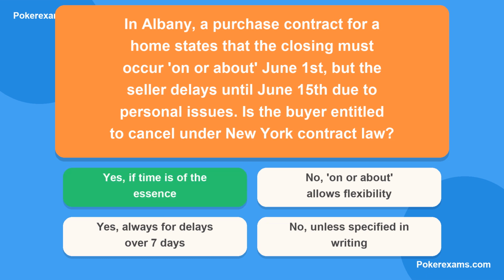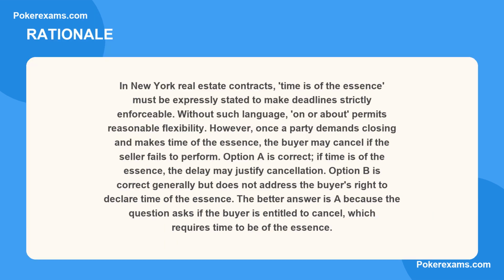The correct answer is A. Here is why. In New York real estate contracts, time is of the essence must be expressly stated to make deadlines strictly enforceable. Without such language, on or about permits reasonable flexibility. However, once a party demands closing and makes time of the essence, the buyer may cancel if the seller fails to perform. Option A is correct.